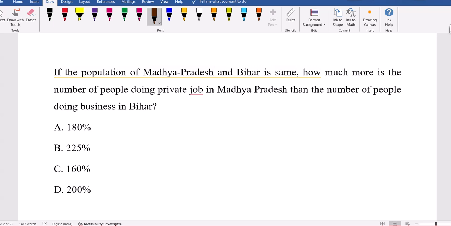You want in percentage. If population is same in both Madhya Pradesh and Bihar, how much more is the number of people doing private job in Madhya Pradesh than the number of people doing business in Bihar? So this is percentage comparison. We are comparing these two values. So first one is private job percentage comparison. So private job in Madhya Pradesh, we are comparing that with business doing in Bihar, right? So these two comparison required.